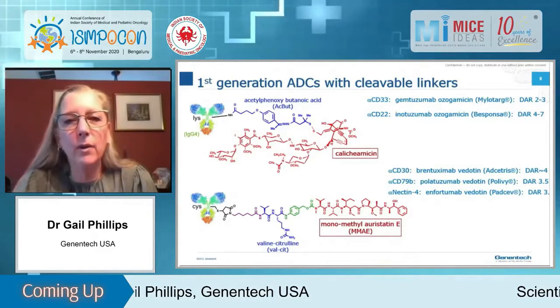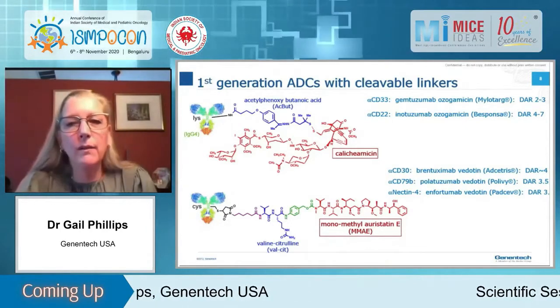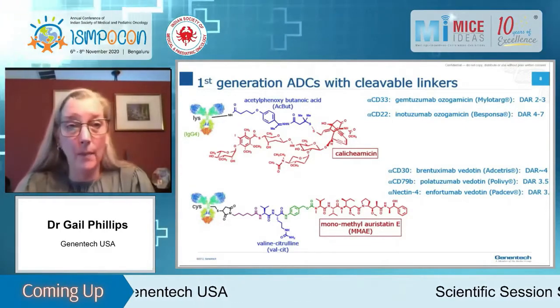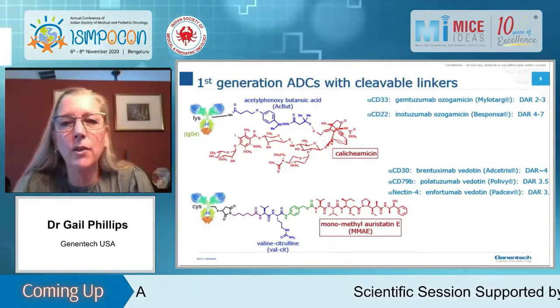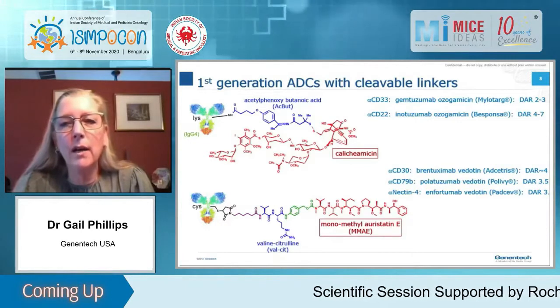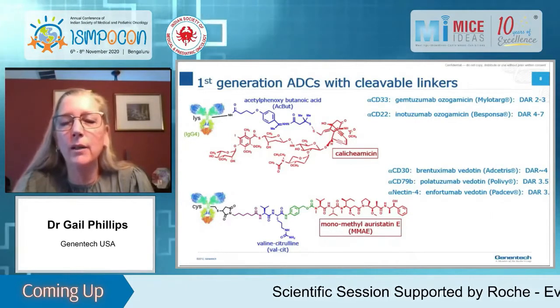The other type of cleavable linker is shown on the bottom, which is the valine citrulline linker. This is a dipeptide that's cleaved by proteases that are selectively expressed in tumor cells to release the free drug MMAE, which is, again, a tubulin binder.